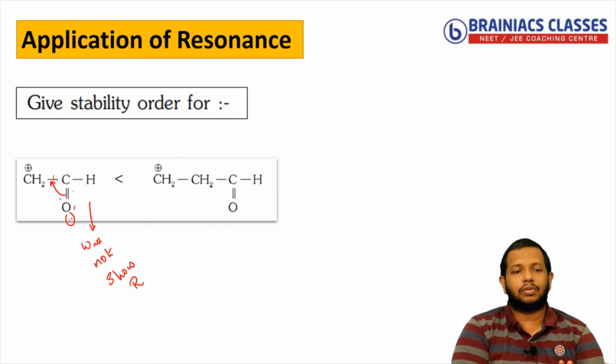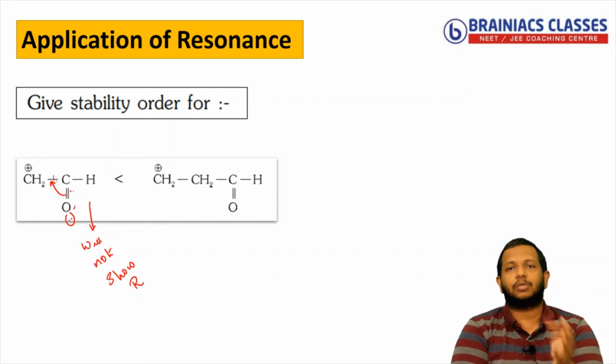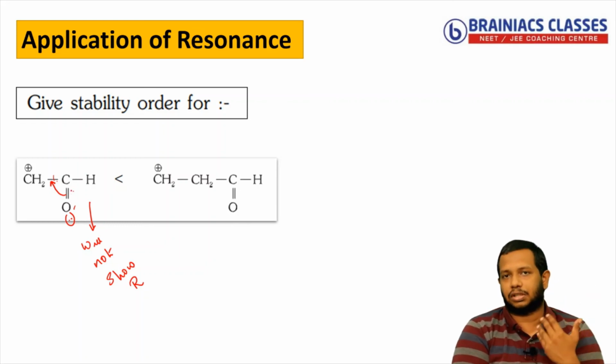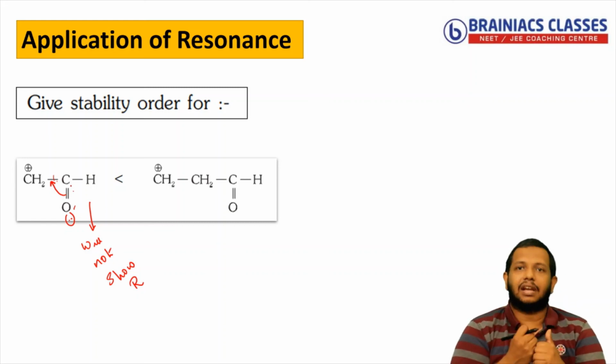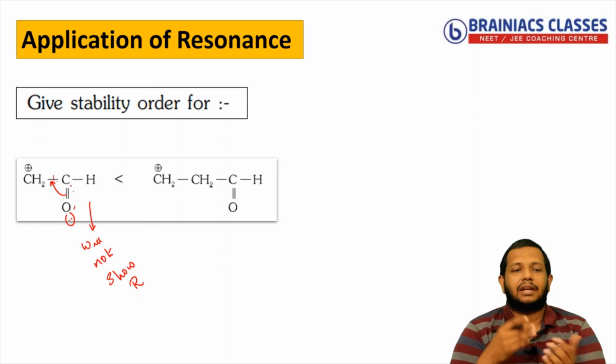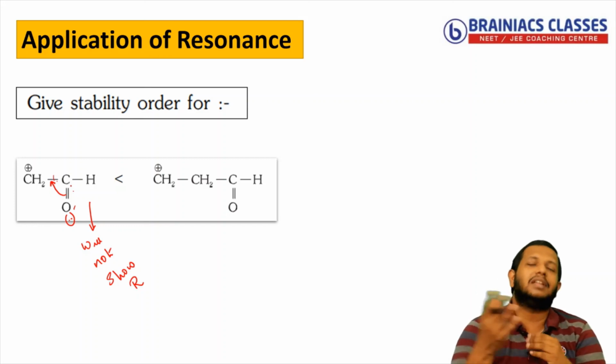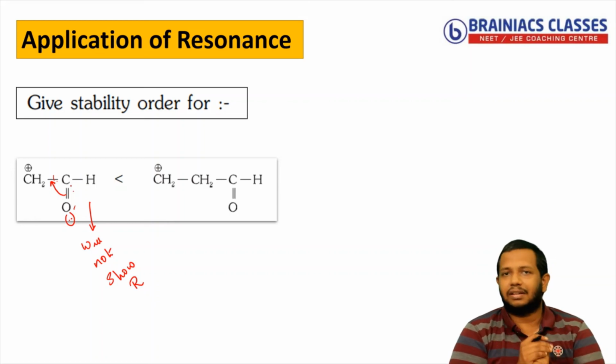When it loses, oxygen will get a positive charge. An electronegative atom, if it gets a positive charge, the system will become unstable. Or we can say that an electronegative atom always prefers to have a negative charge, and an electropositive atom will always prefer to have a positive charge. The reason for that is an electronegative atom always attains stability by attracting electrons, and electropositive atoms will always attain stability by donating the pair of electrons. That is the reason. Okay.